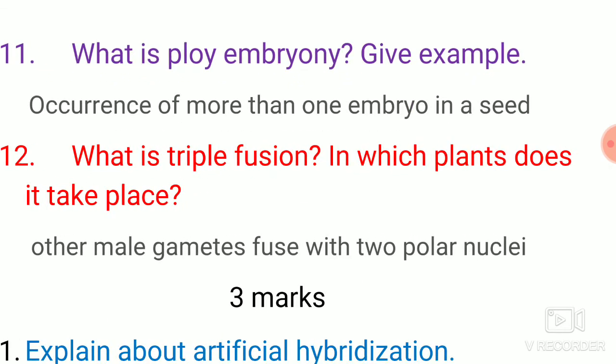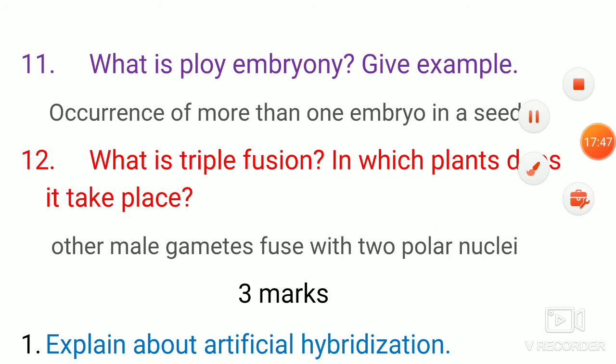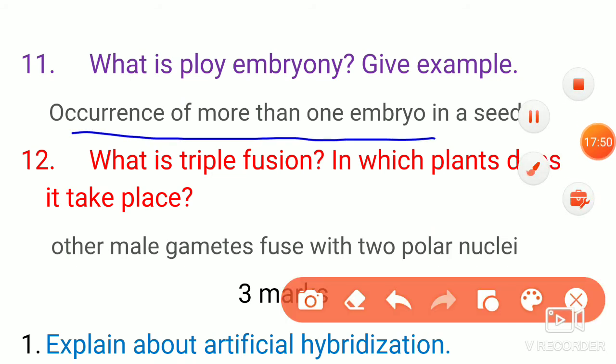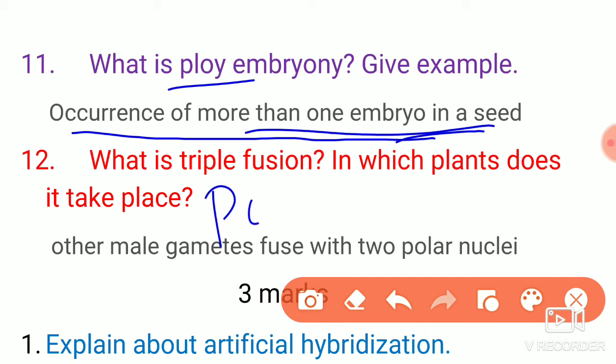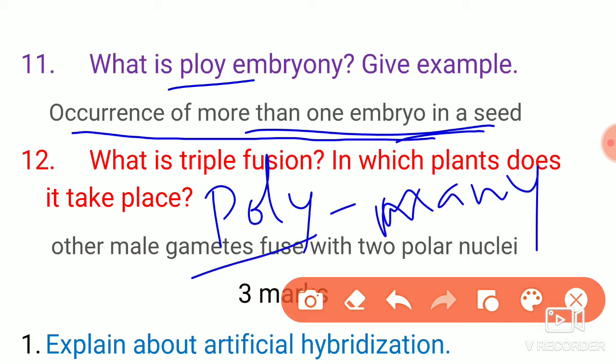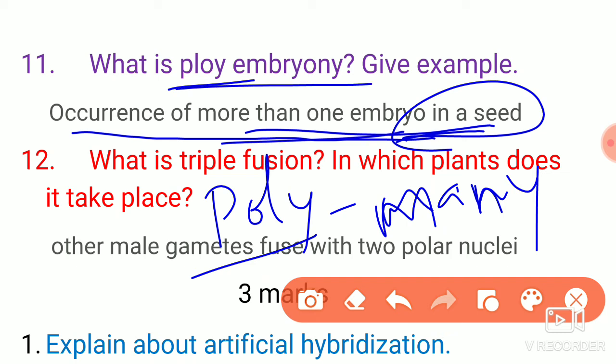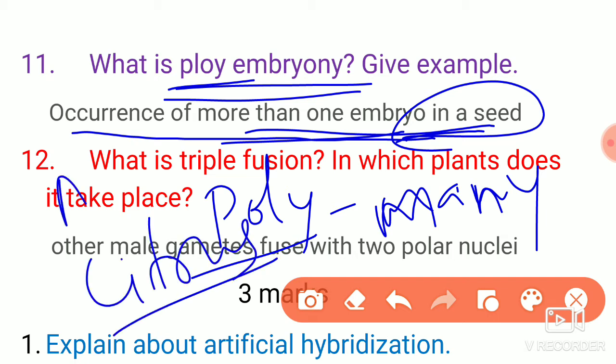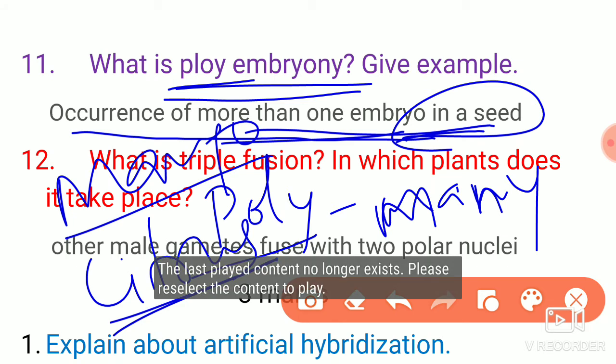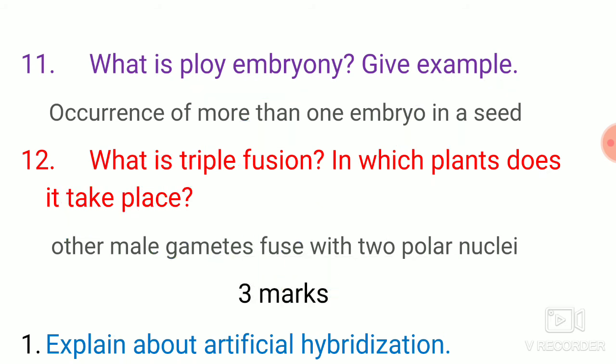If you consider the next question, what is polyembryony? Give example. Occurrence of more than one embryo in a seed is called polyembryony. Poly means many. Many embryos which are present in a seed. It is only one seed, but in it there is more than one embryo. That is called polyembryony. So example you can write, citrus fruit, mango. You can write mango and citrus fruit. That's the example for polyembryony.